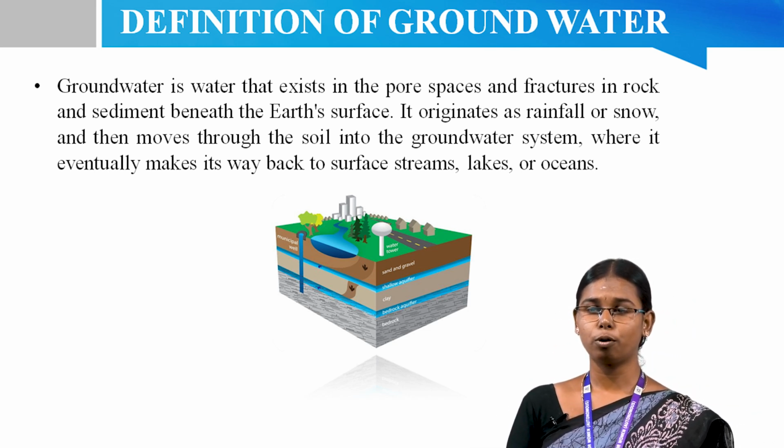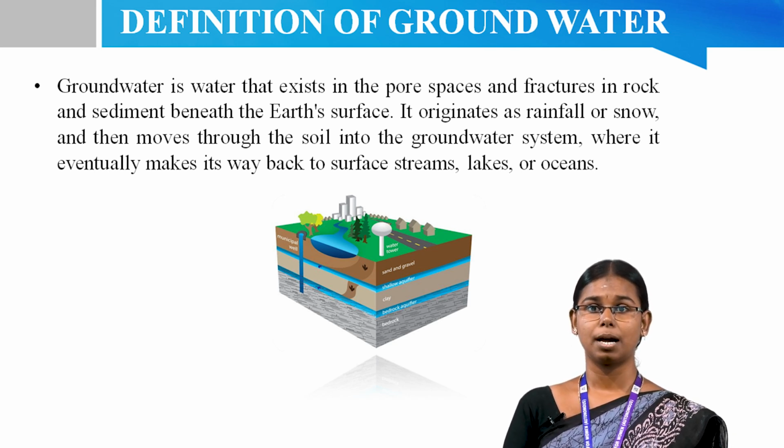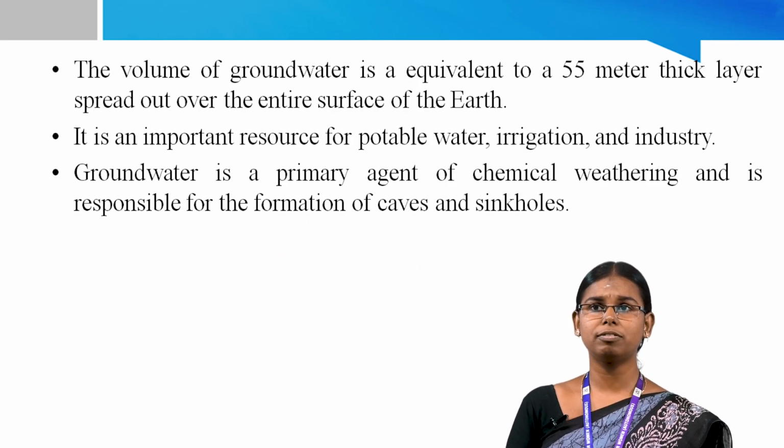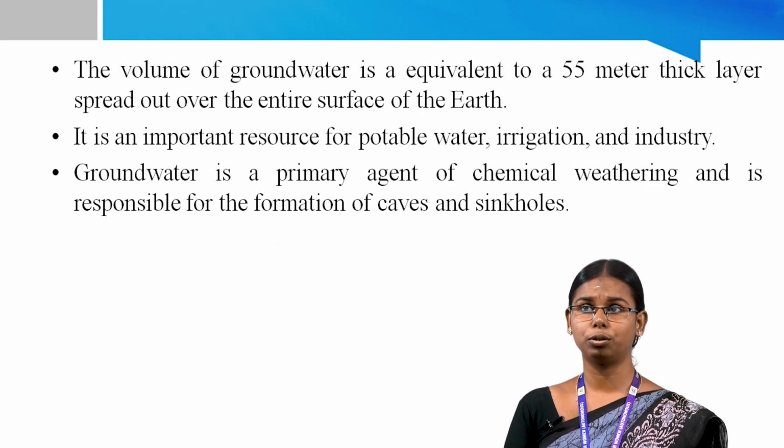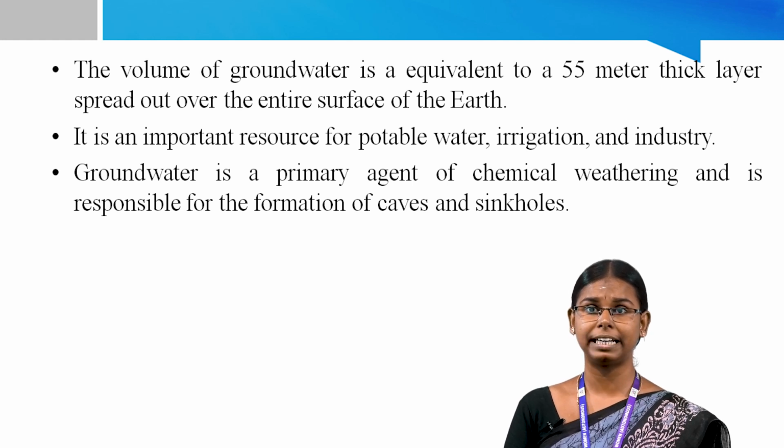Groundwater makes up about 1% of water on the earth. Most of the water is contained in oceans, but groundwater makes up about 35 times the amount of water in the lakes and streams. The volume of groundwater is equivalent to a 55 meter thick layer spread out over the entire surface of the earth.